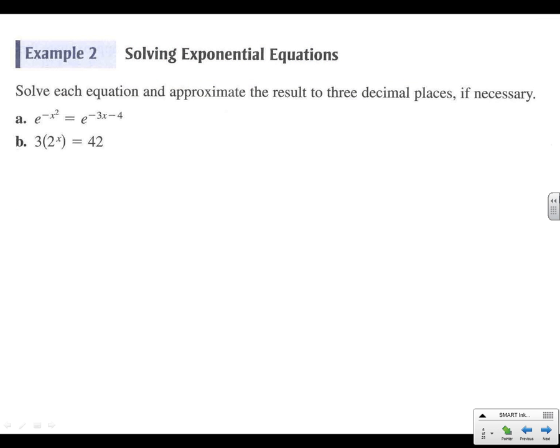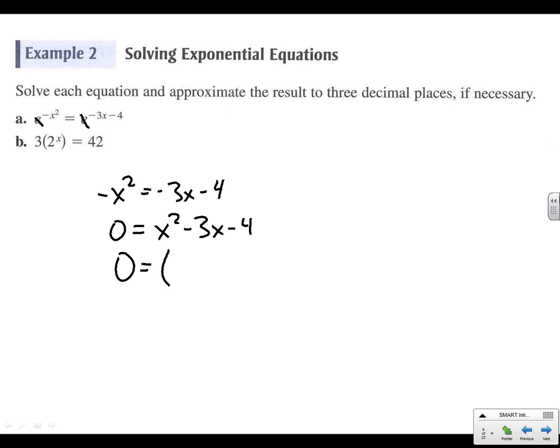All right, so a couple of problems here. e to the negative x squared equals e to the negative 3x minus 4. All right, so this one's one-to-one. We get to cancel our e's. So negative x squared equals negative 3x minus 4. I've seen a lot of people forget all about doing quadratics. Let's get 0 on one side, minus 3x minus 4. And we've got 0 equals what multiplies to negative 4 and adds to negative 3? x minus 4, x plus 1. So x is 4, or x is negative 1 on that one.